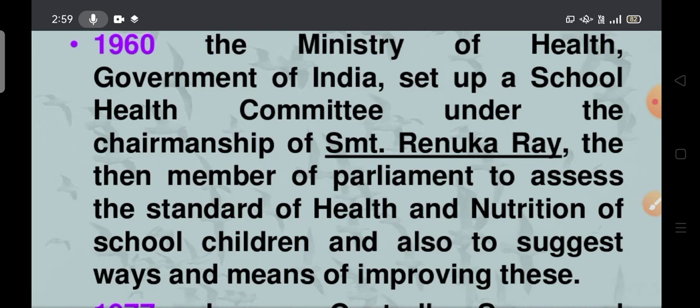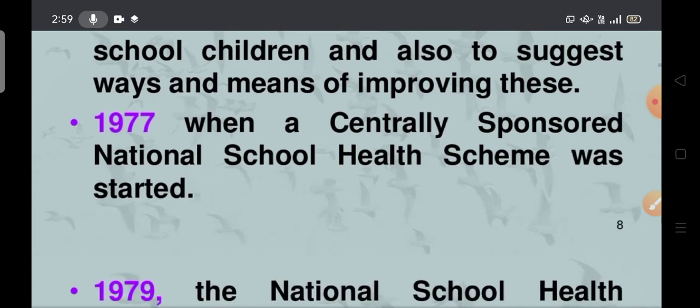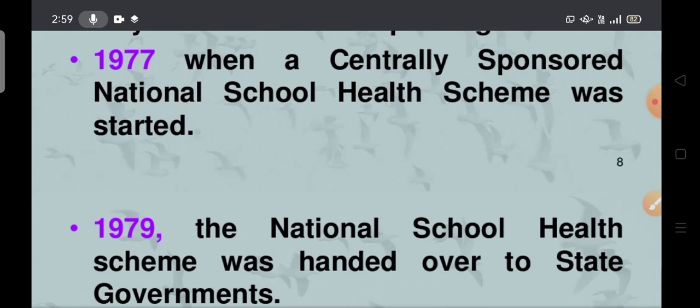So suggest the ways and means of improving these. In 1977, a centrally sponsored national school health scheme was started. First, a medical examination committee was formed, and the next one was under the chairmanship of Renuka Rai. The centrally sponsored national school health scheme was started in 1977.